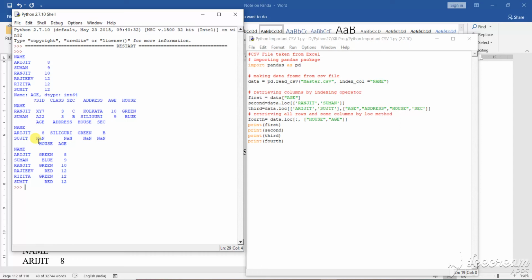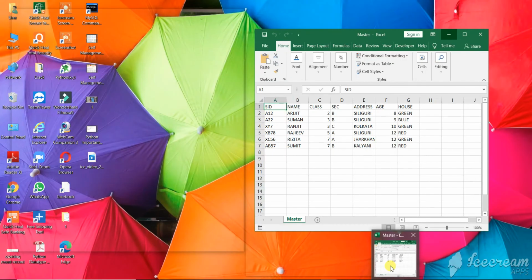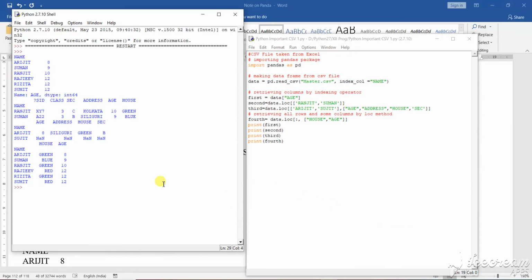Now see here, in the case of Sujit, what happened? I haven't inserted any values there. Sujit's value is not there. Since the value is not there, it is showing the data as NaN, NaN, NaN, NaN. About NaN I have told you, it means not applicable. So those values are being shown to you.